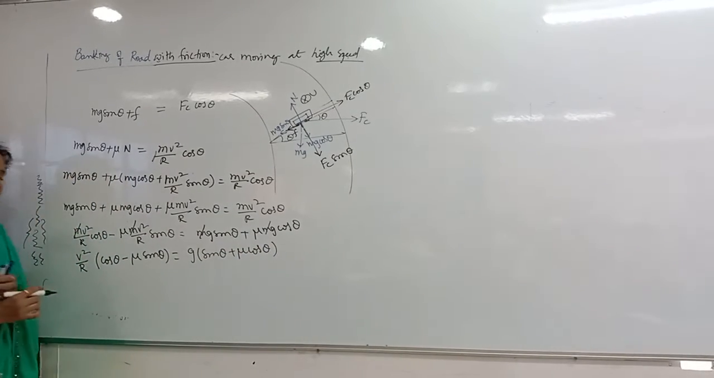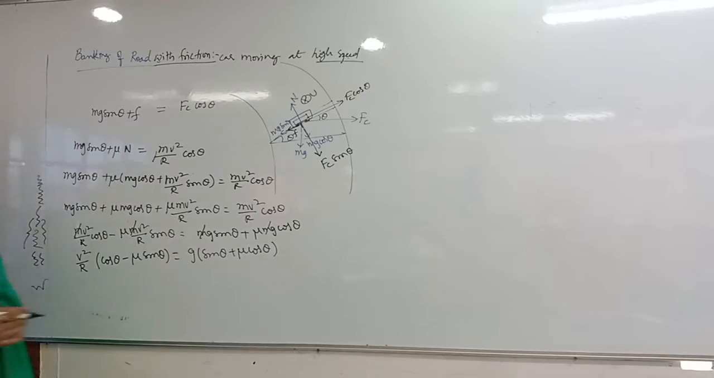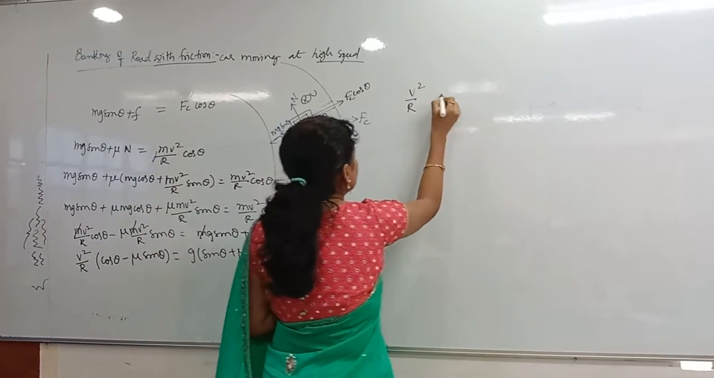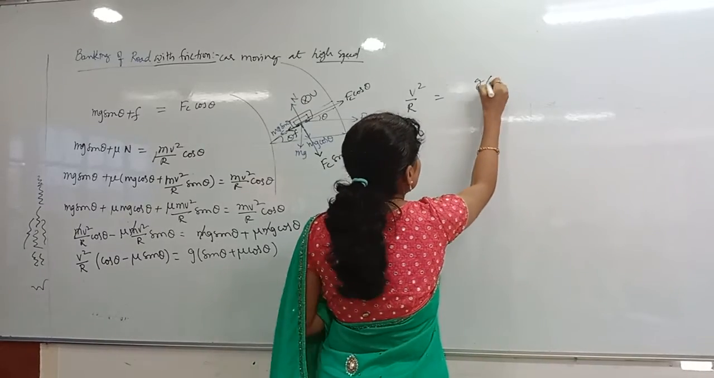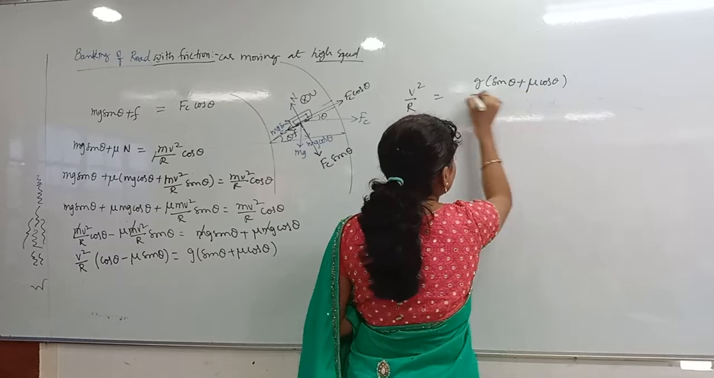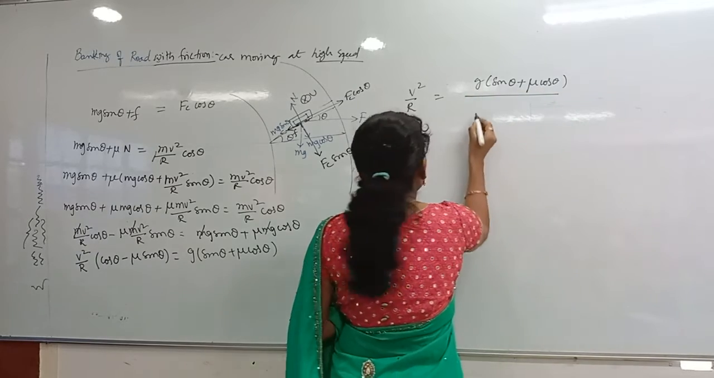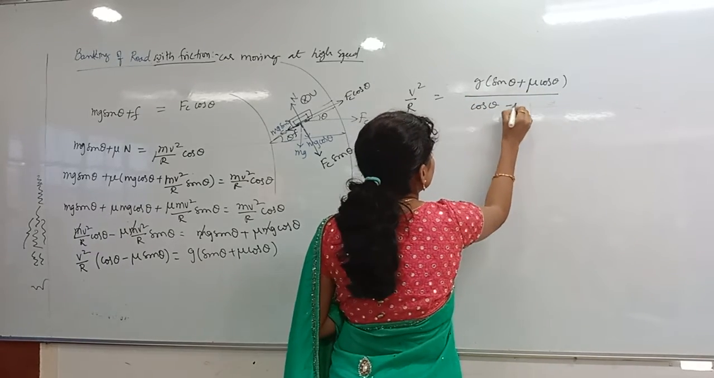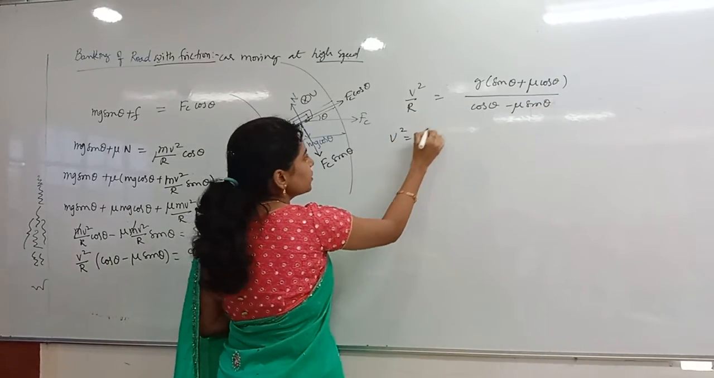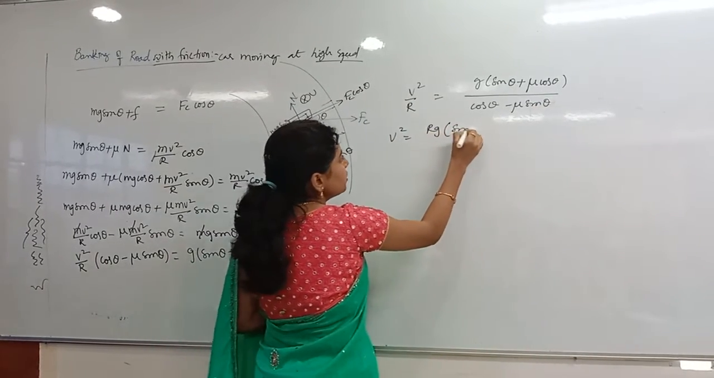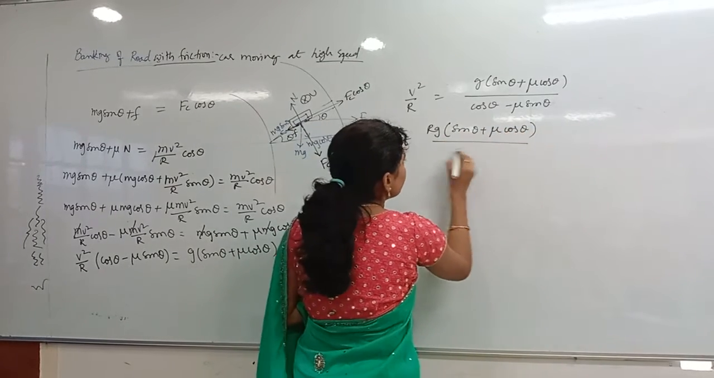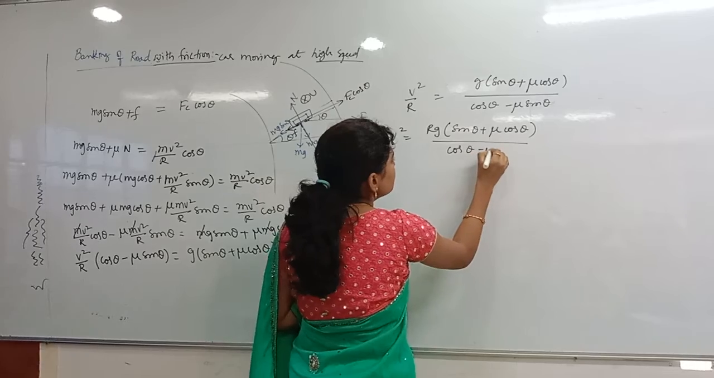By the way, what do you have to find out? Velocity only. So for that velocity, v square by r is equal to g into sin theta plus mu cos theta, divided by what will come? Cos theta minus mu sin theta. Now v square is equal to rg into (sin theta plus mu cos theta), divided by (cos theta minus mu sin theta).